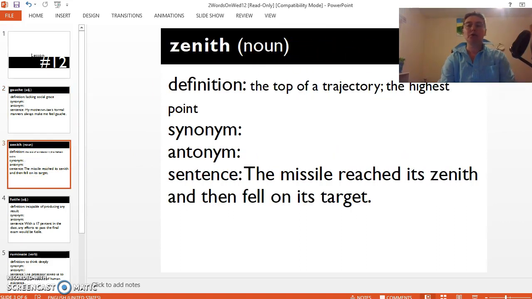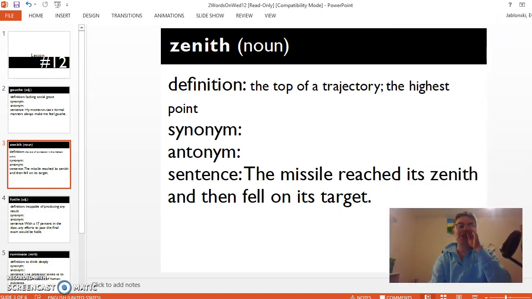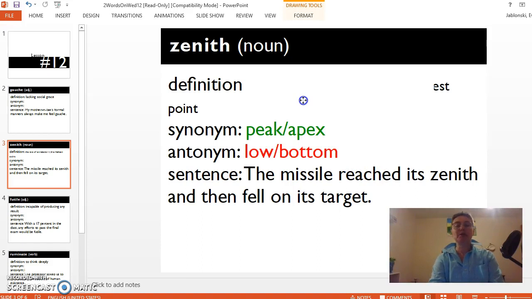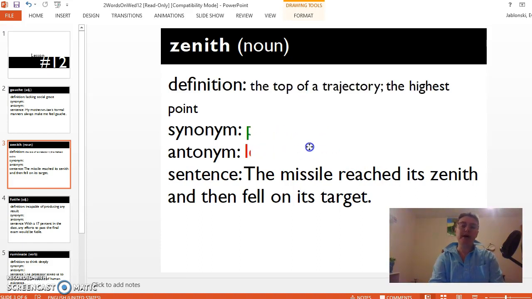Word number 2, zenith. Definition: the top of a trajectory, the highest point. Synonym: peak, apex. Antonym: low or bottom. Sentence: the missile reached its zenith and then fell on its target.